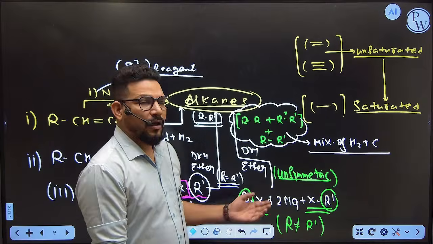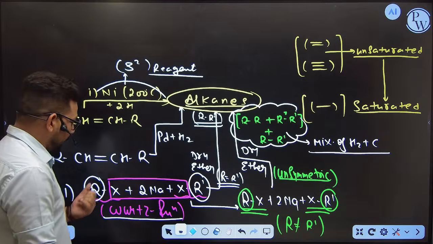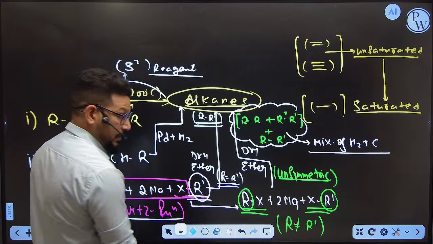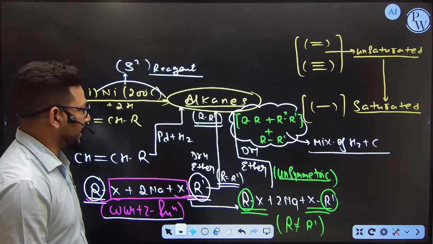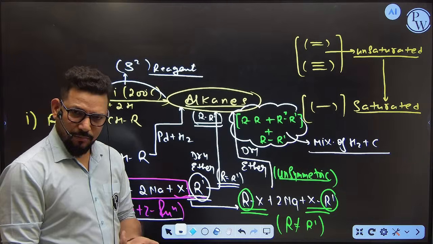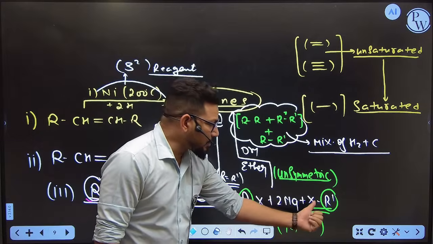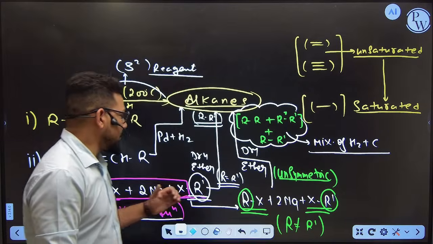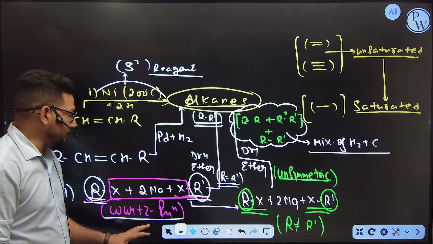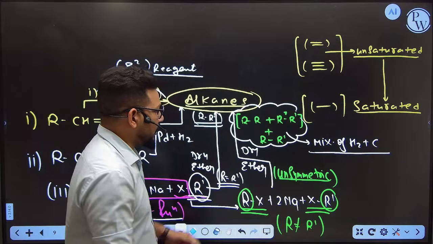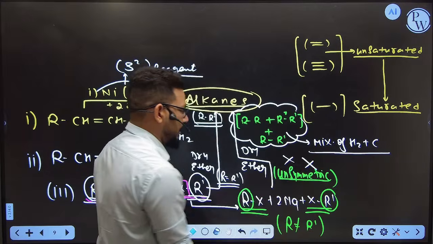So that's why Wurtz is suggesting to you, please, whenever you are going to define the reaction, keep symmetric hydrocarbons during the reaction. The main concept of Wurtz is, please don't utilize asymmetric hydrocarbons. Okay. So that means Wurtz is far better for symmetric addition compared to asymmetric addition. So please don't apply this in the Wurtz reaction.